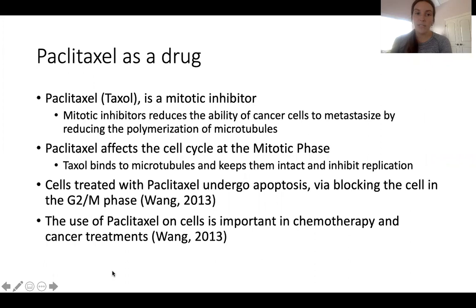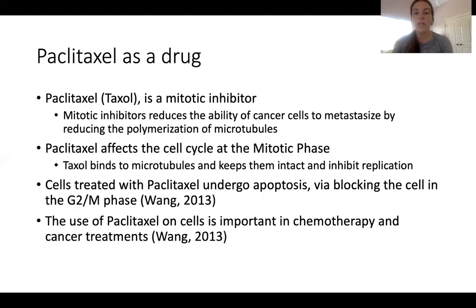Paclitaxel is also known as Taxol, and it is a mitotic inhibitor. A mitotic inhibitor reduces the ability of cancer cells and cells in general to metastasize by reducing the polymerization of microtubules. A mitotic inhibitor basically breaks down the mitotic spindle. And what happens is it stops the depolymerization.